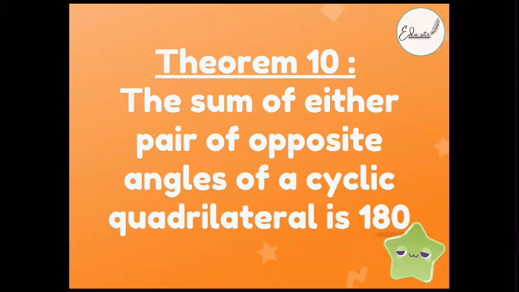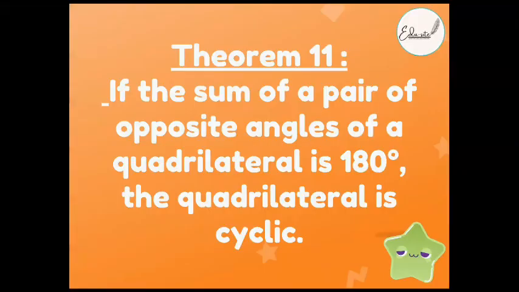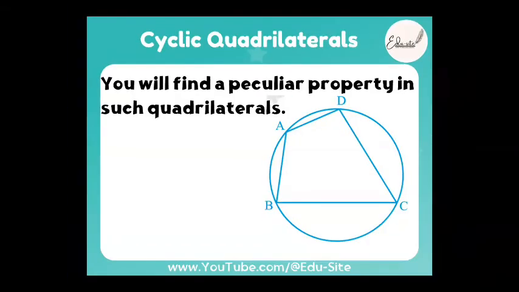The sum of either pair of the opposite angles of a cyclic quadrilateral is 180°. And the next theorem states that if the sum of a pair of opposite angles of a quadrilateral is 180°, then that quadrilateral is called cyclic. So theorem number 10 and 11 are the converse of each other. It is nothing but this angle and this angle. If you sum both of these angles, then it is 180°. Fine. This angle and this angle, if you sum up, then it is 180. That's all. This is theorem number 10.